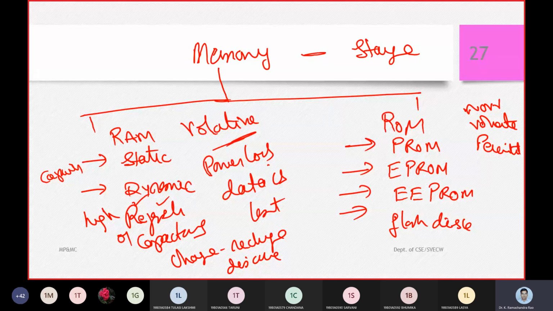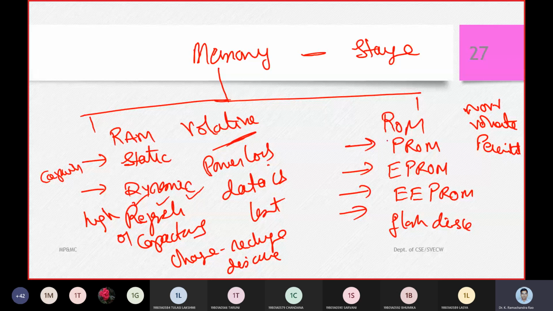That is where this dynamic sense of data is presented. But as far as static is concerned, the capacitor activity is very low. So this is the basic difference between static and dynamic. In dynamic random access memory, the capacitors will discharge and charge very frequently.